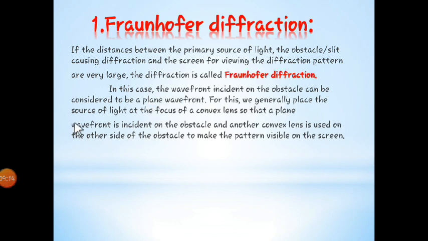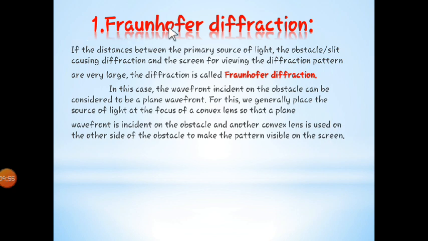For this, we generally place the source of light at the focus of a convex lens so that a plane wavefront is incident on the obstacle, and another convex lens is used on the other side of the obstacle to make the pattern visible on the screen. So we have to consider two convex lenses. The wavefront goes and is incident on the first convex lens, and then on the second convex lens, which bends it towards some point, and you get the diffraction pattern on the screen.